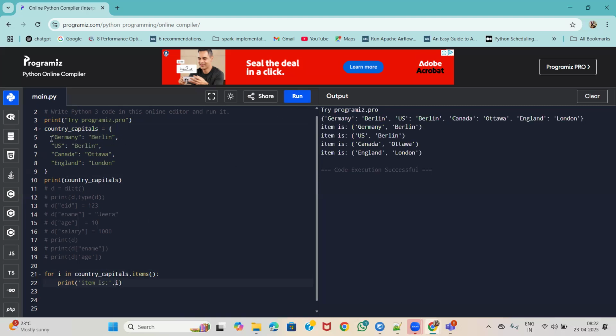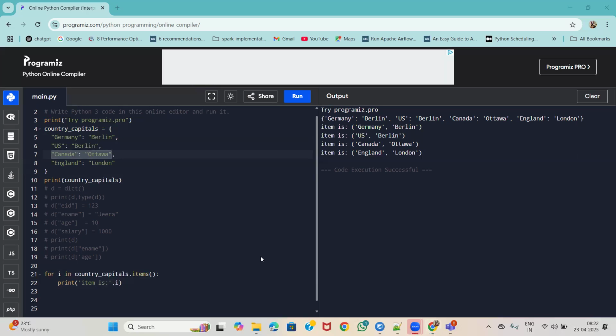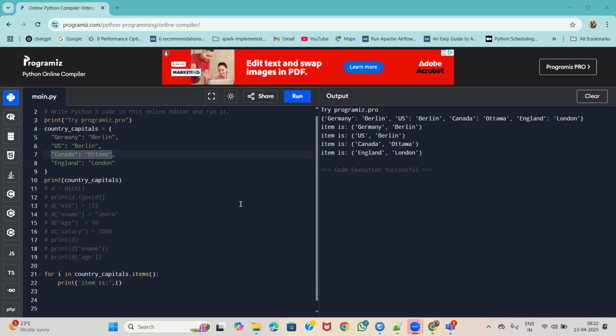One key comma value. So this becomes one item. This is one item. This is another item. Likewise, through this items method, we can access each key and its value in the dictionary.